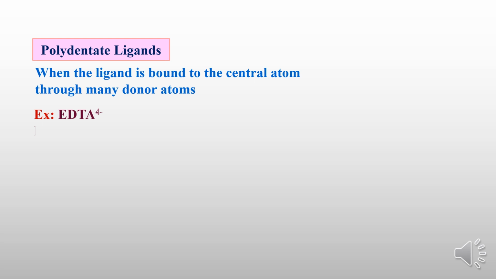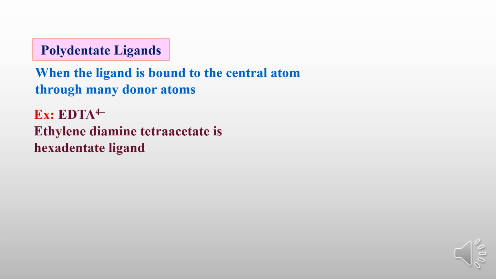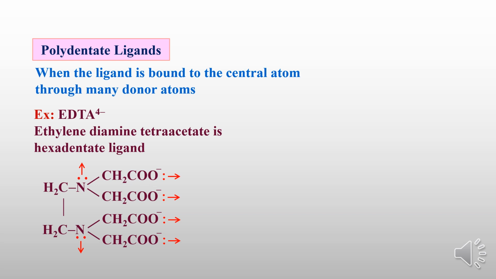So take EDTA, ethylene diamine tetraacetate. It is a hexadentate ligand. Hexa means 6, so one ligand can make 6 bonds here. In one molecule or ion there are 6 donor atoms, and all the 6 donor atoms can simultaneously make bonds with the metal. That's why it is called a hexadentate ligand.